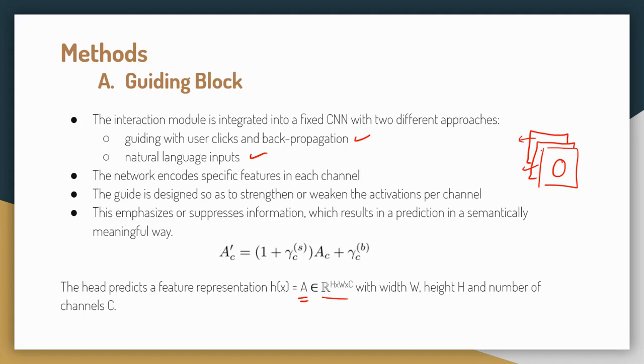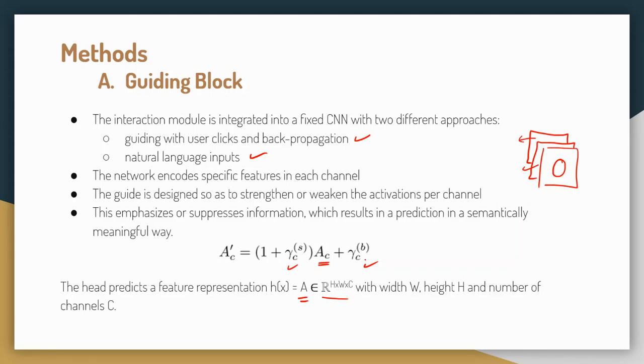Now the guide's idea is basically to strengthen or weaken each activation available across the channel. So how can it do that? It can either emphasize the information or the activation, or it can suppress the information or activation in a particular channel. How can it do that? Okay, let us see. Now, what is A_C? Let's say C is a particular channel, then A_C is the feature map for that channel.